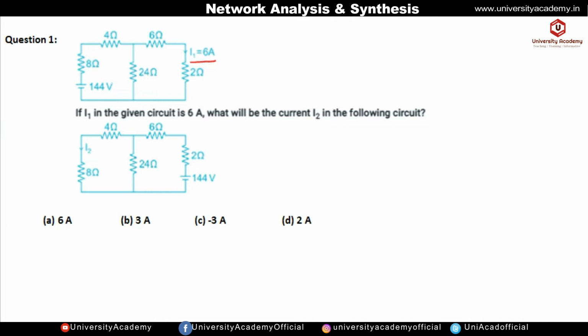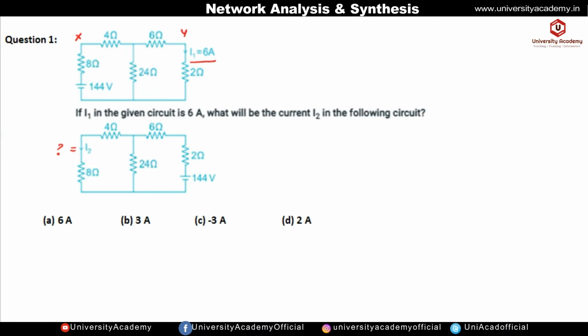So in this circuit we have to find the value of this I2 current. Both circuits consist of a single independent voltage source, and the remaining network is the same in both circuits: 8 ohm, 4 ohm, 6 ohm, 24 ohm, and then 2 ohm. In this circuit the excitation, that is the input 144 volt, is connected in, suppose, branch x. And the response, the output current, we are measuring from branch y.